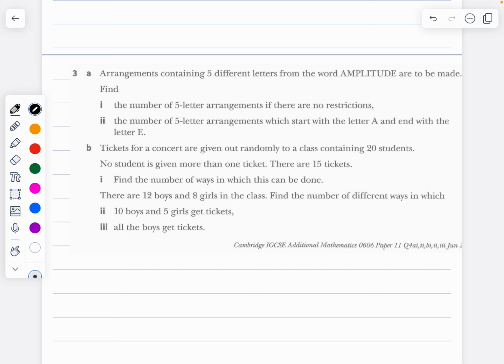So we can see that this question is from 2012, paper 11, June. So let's read the question carefully. It says that arrangements are made from the word AMPLITUDE.